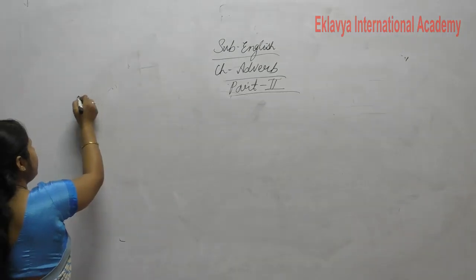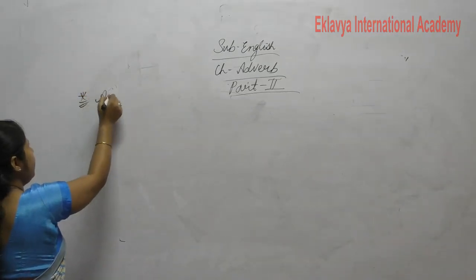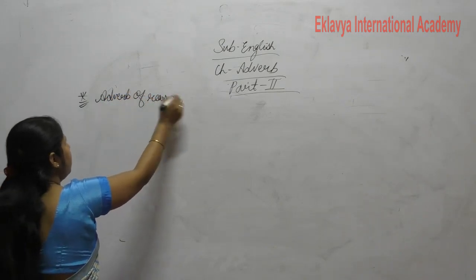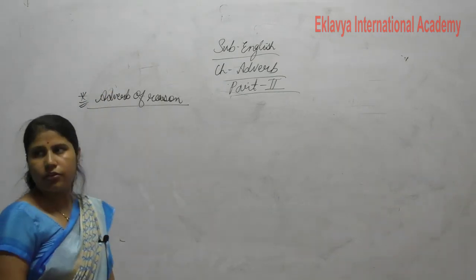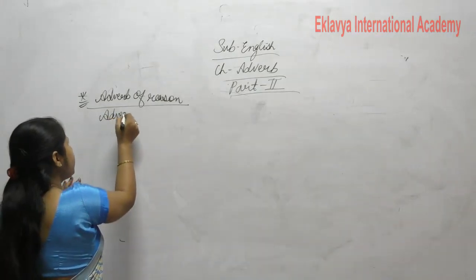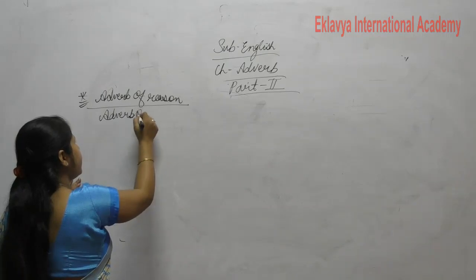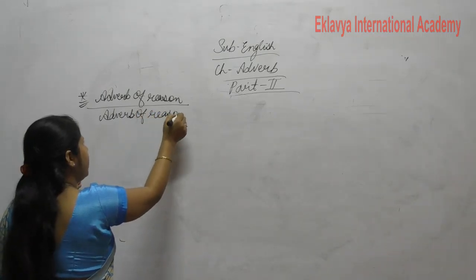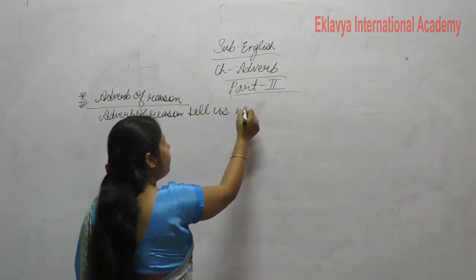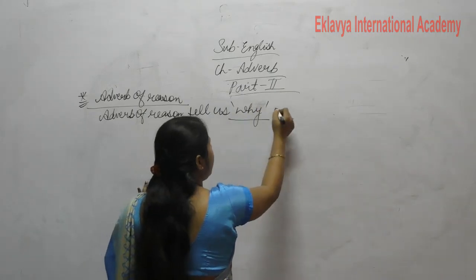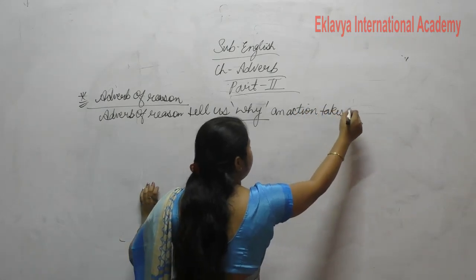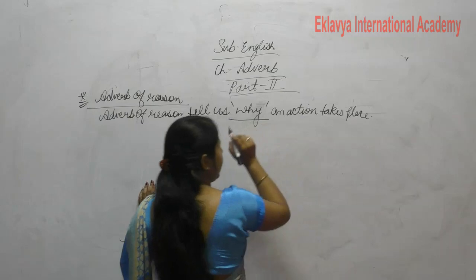Now another one, make this type of star and write down one more, adverb of reason. That is also very important, and I forgot to tell you before. Okay. So write down adverb of reason. Adverb of reason tells us why an action takes place. Why an action takes place.